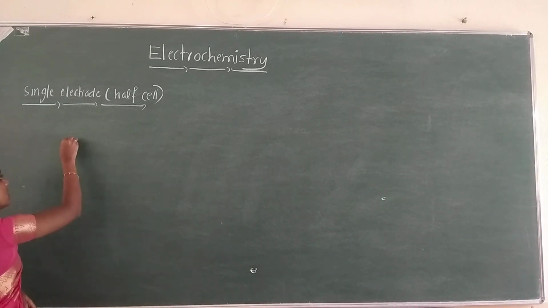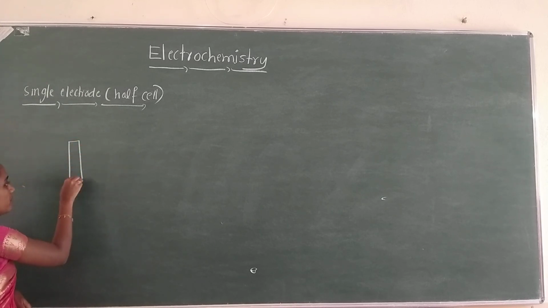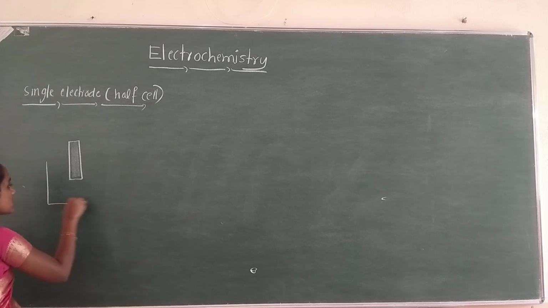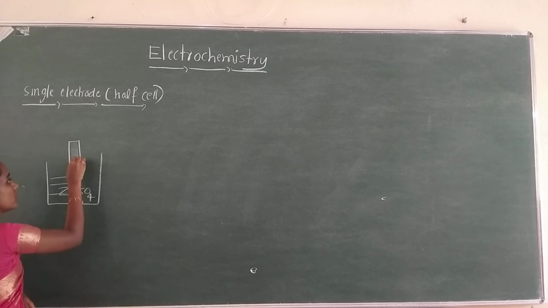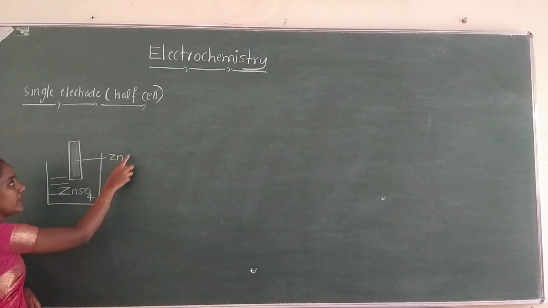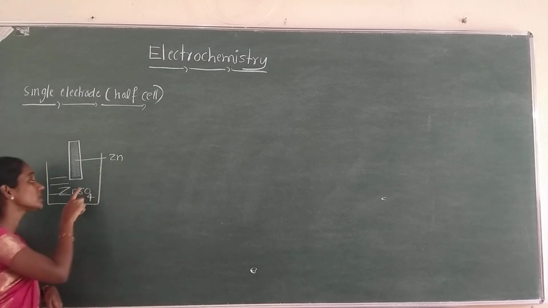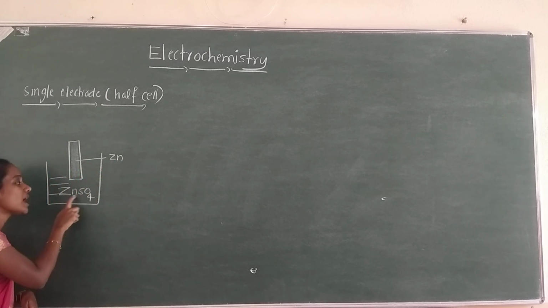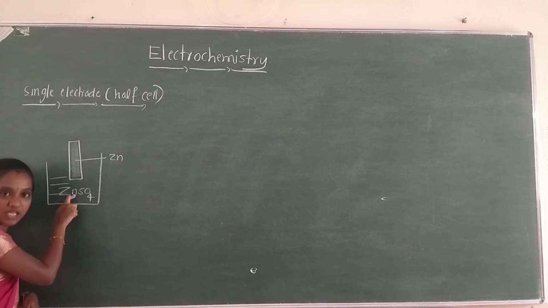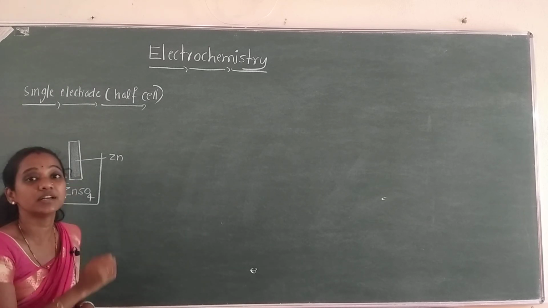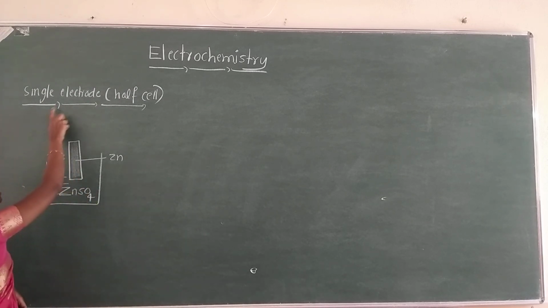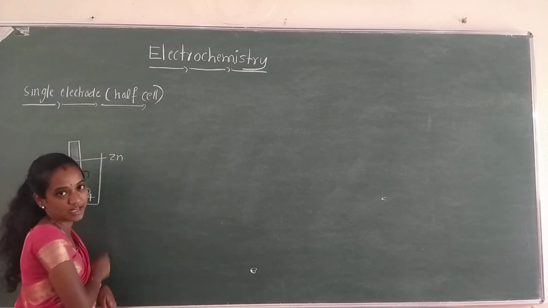Suppose I consider a zinc rod, a metal rod, and I keep this metal rod in a salt solution, this is zinc sulfate solution, this is the zinc rod. So when a metal is kept in contact with its own metallic salt solution, here the metallic salt solution is of zinc, right? So when a zinc rod is dipped in zinc sulfate solution, then this arrangement can be termed a single electrode, or a half cell.